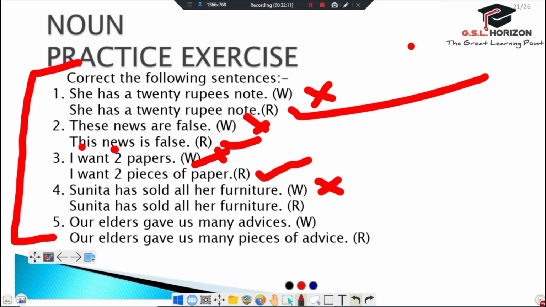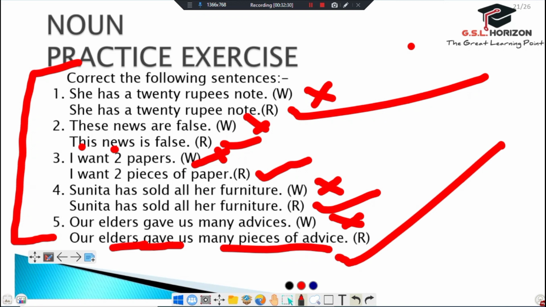This is wrong. Sunita had sold all her furniture. This is right. Our elders gave us many advices. This is wrong. Our elders gave us many pieces of advice. It makes the sentence correct.